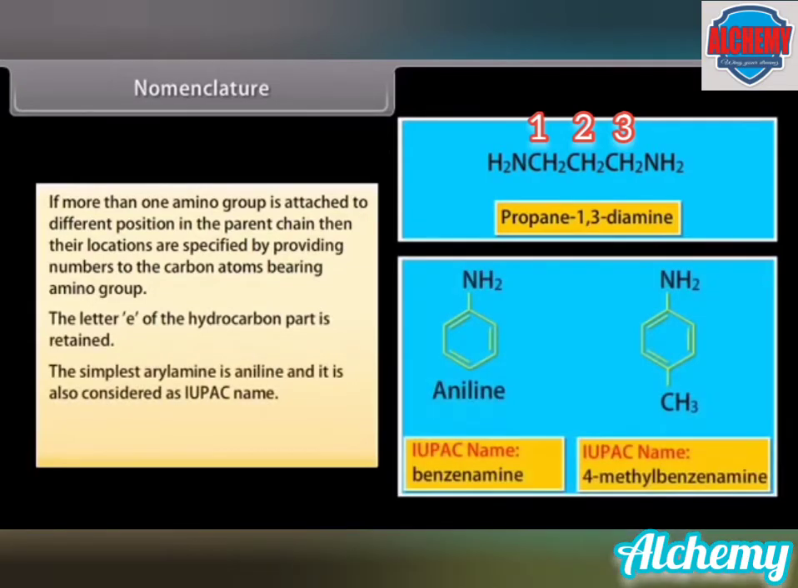The simplest aryl amine is aniline, and it is also accepted as its IUPAC name. In the IUPAC system, the suffix e of the arene is replaced by amine. In the case of substituted aniline compounds, the substituents should be numbered starting from the carbon atom to which nitrogen is attached. So, the third compound is named 4-methylbenzenamine or 4-methylaniline.